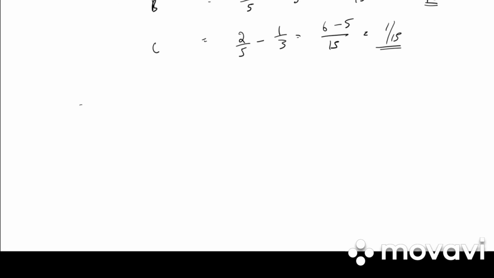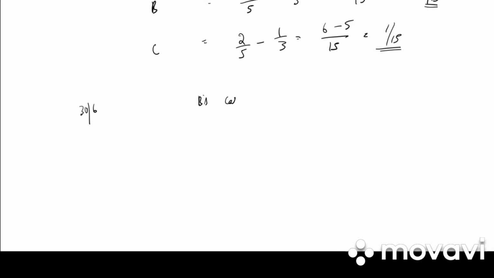So what will be the journal entry on 30th June? It is gaining partners capital account. So B's capital account debited, C's capital account debited to A's capital account. A will be 900.